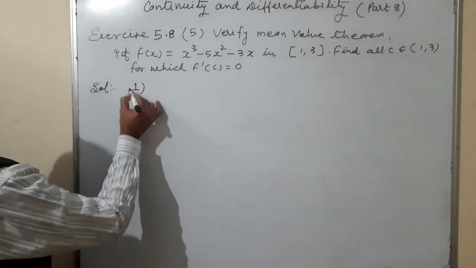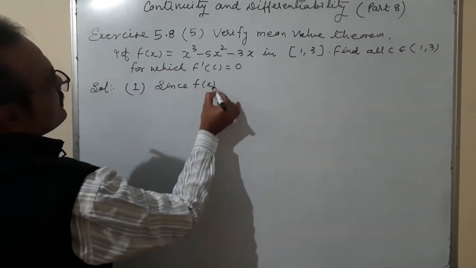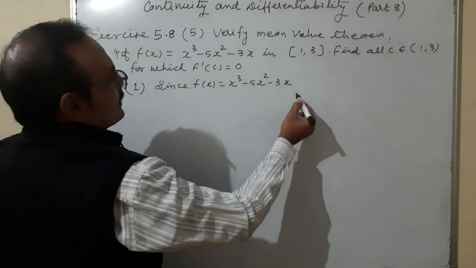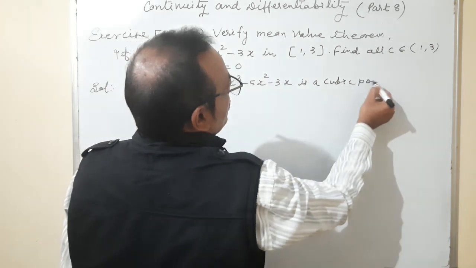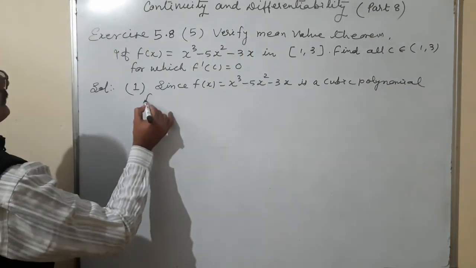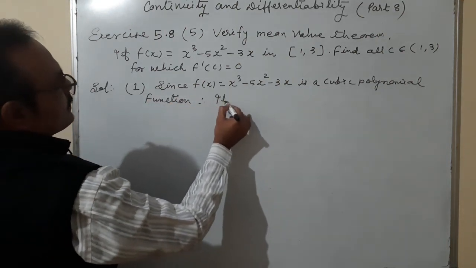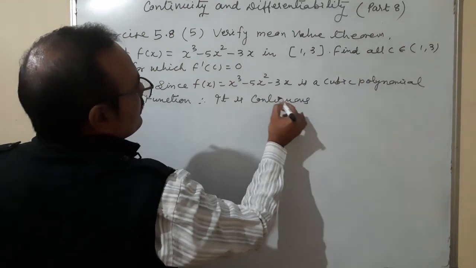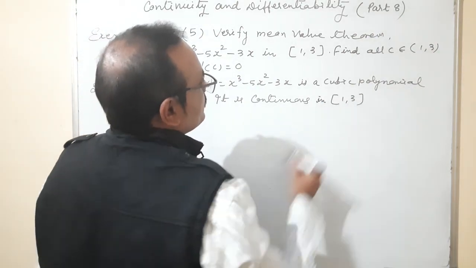Number 1, since f of x is equal to x cube minus 5x square minus 3x is a cubic polynomial function, therefore it is continuous. Therefore, it is continuous in closed interval 1 to 3.